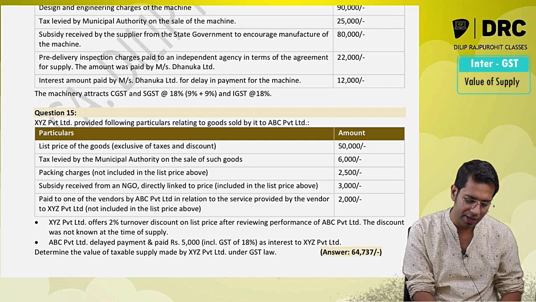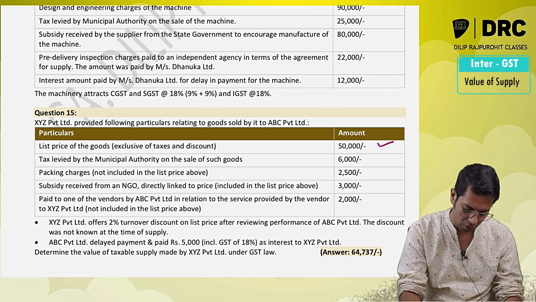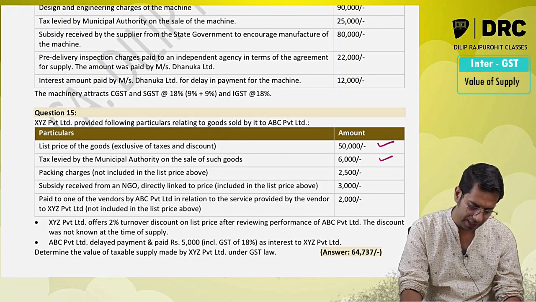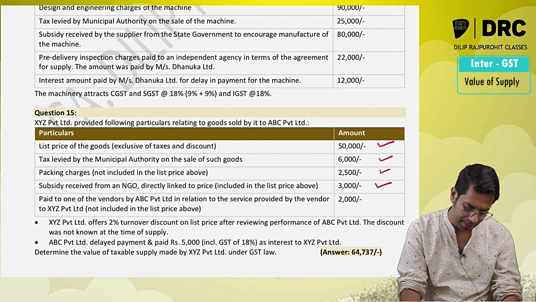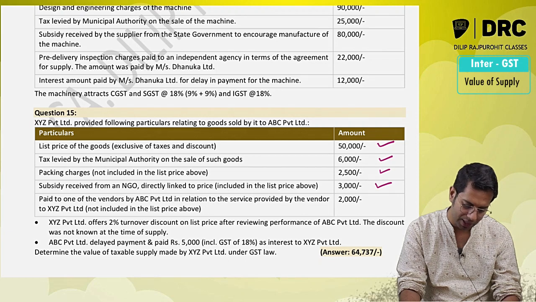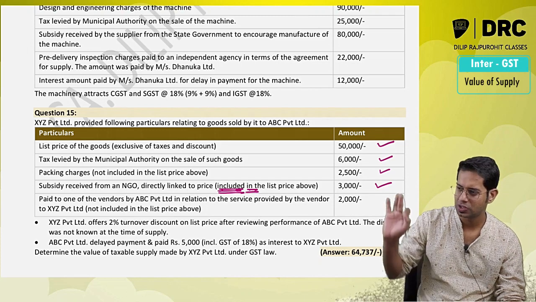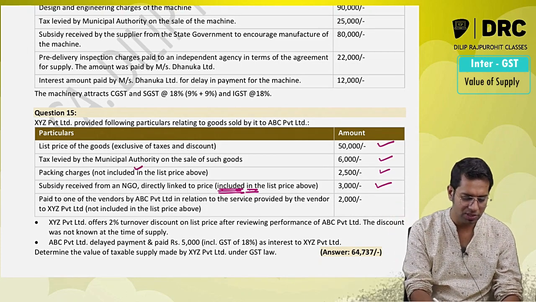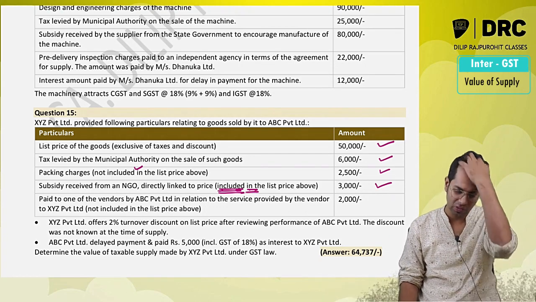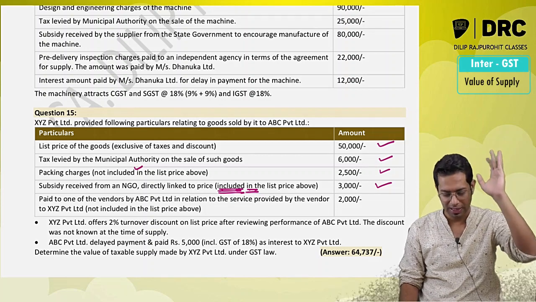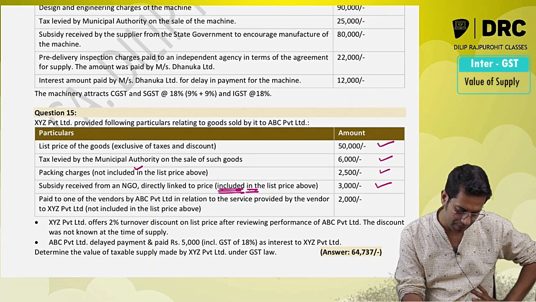X Private Limited provided following particulars relating to goods sold by it to A Limited. List price okay, municipal taxes add, packing charges not included in the price add, subsidy directly linked to the price add, then pay to one of the vendors. Now please never get confused with this subsidy included, not included. Other points you consider based on whether it is included in the price or not. With respect to subsidy, when they say it is included, the only thing they mean is whether it is directly linked to the price or not. And pay to one of the members in relation to the service provided by the members, not included.